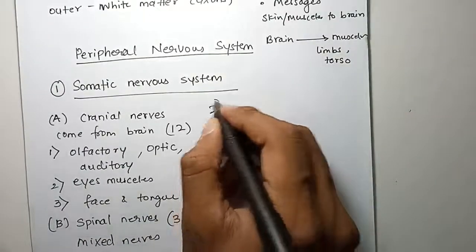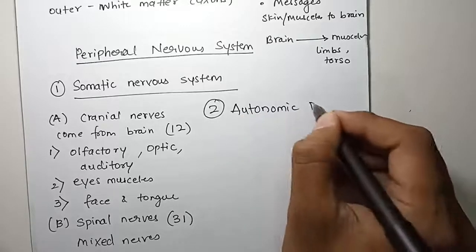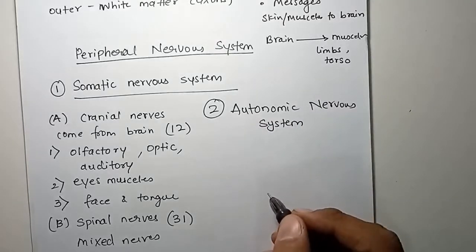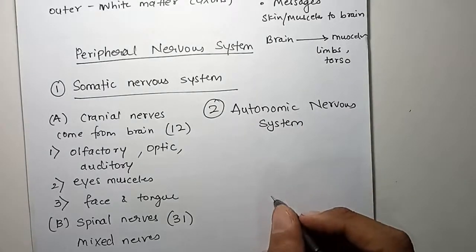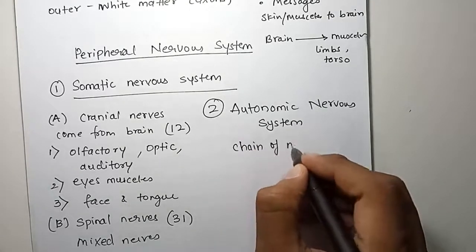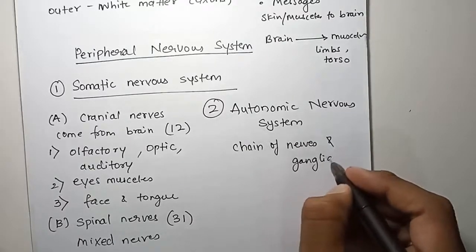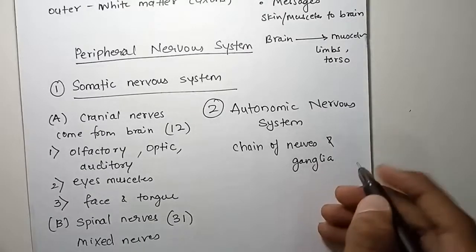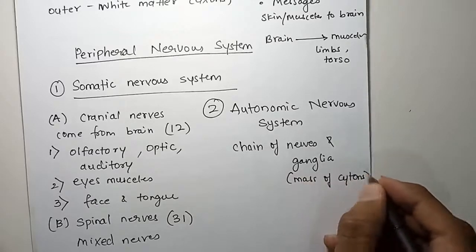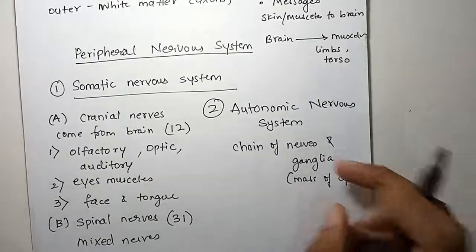Now the second is autonomic nervous system. Autonomic nervous system consists of a chain of nerves and ganglia. What is ganglia? Ganglia is nothing but a mass of cytons. You remember cytons? The upper part of the neuron. So the mass of cytons is called ganglia.